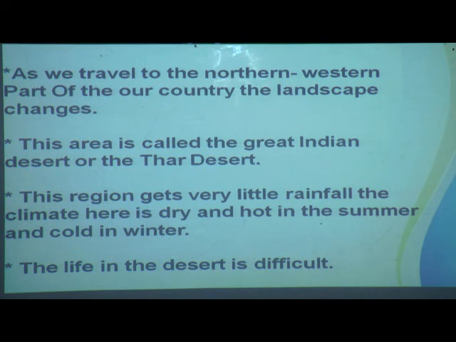How is the climate in the desert, children? It is very dry and hot in the summer and cold in winter. The life in the desert is difficult. Why is it difficult, children? We can't survive easily in a desert region because we won't get much water, and it is very difficult.